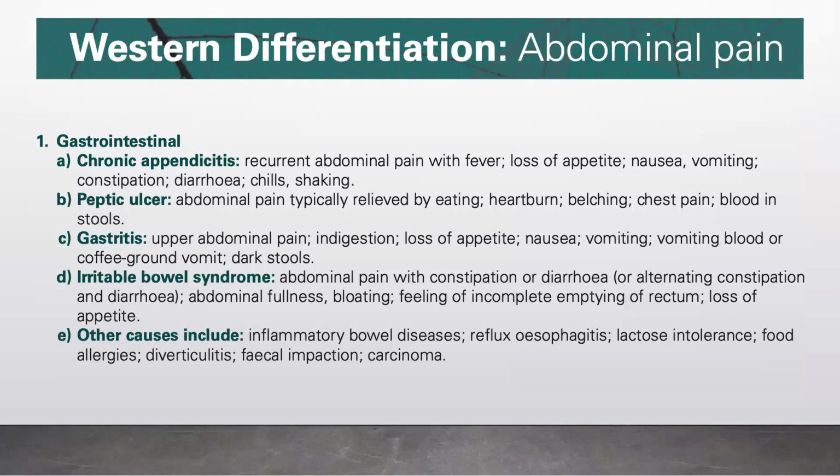In gastroenteritis, there is upper abdominal pain, indigestion, loss of appetite, nausea, vomiting blood, or coffee ground vomit, and dark stools. In irritable bowel syndrome, there is abdominal pain with constipation or diarrhea, or alternating constipation and diarrhea, abdominal fullness, bloating, feeling of incomplete emptying of the rectum, and loss of appetite. Other causes include inflammatory bowel disease, reflux, esophagitis, lactose intolerance, food allergies, diverticulitis, fecal impaction, and carcinoma.